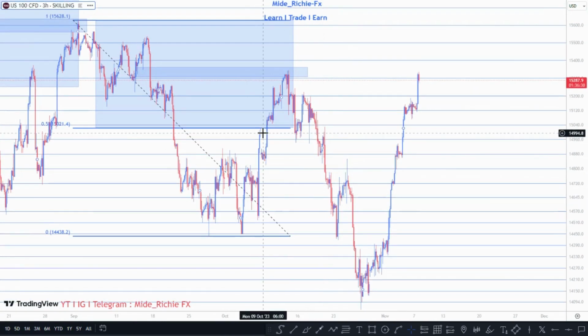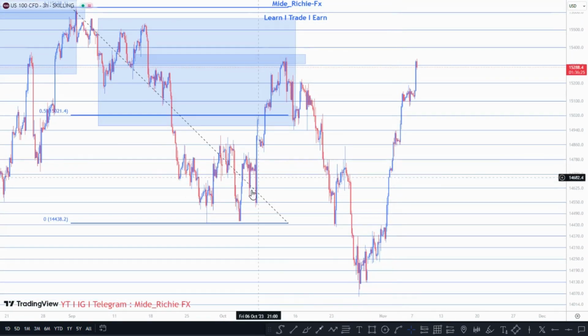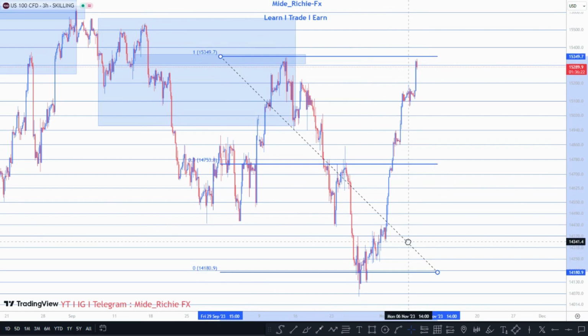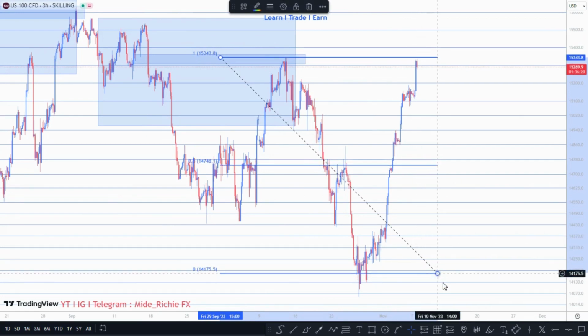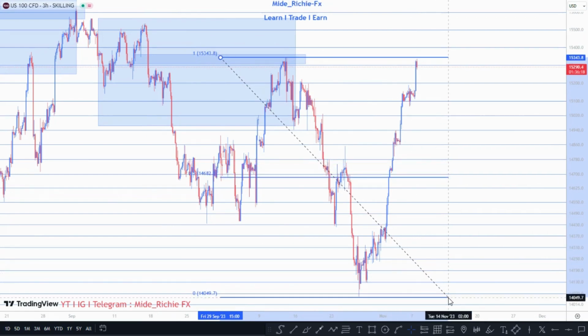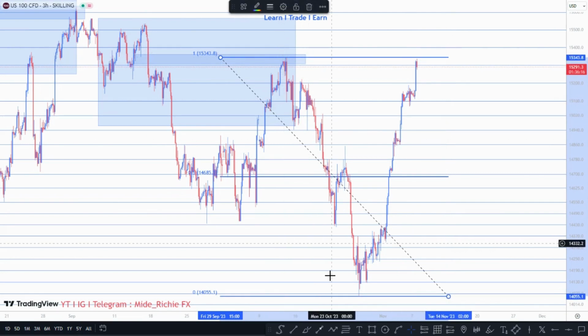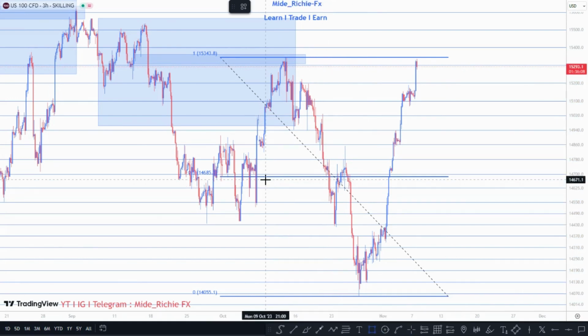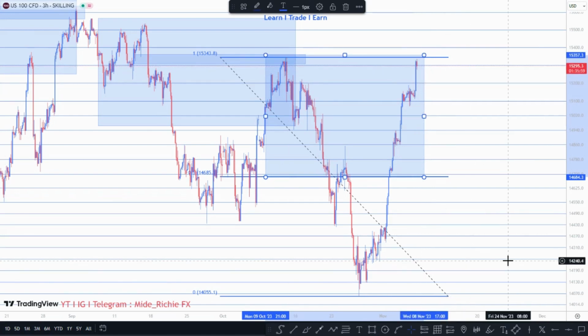The same scenario is happening in the current market price right now. As you can see, we moved from discount back to premium. Then we should be going back to discount price. You can see that we have a very nice low right here and a low right here. This is a low block structure, so we'd be expecting a sell from anywhere in this point. But then you can see that the market retraced back to the premium pricing before giving any sell. It retraces back to the premium price and then it will mitigate the supply zone right there before it sells to the downside. Pretty much simple and straightforward, right?